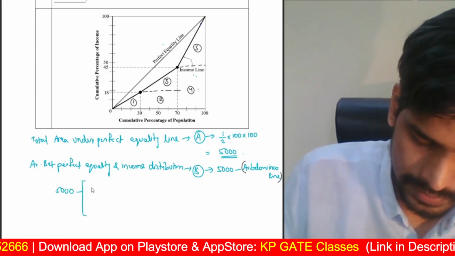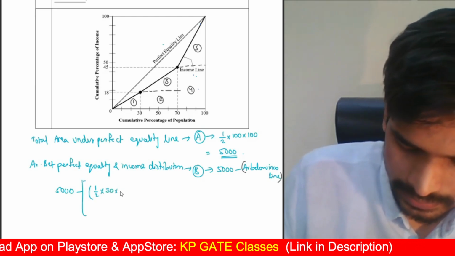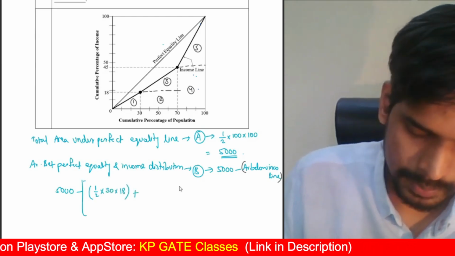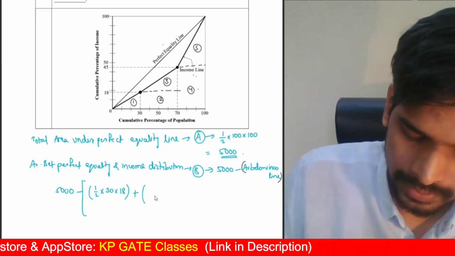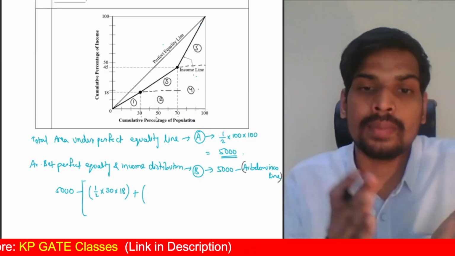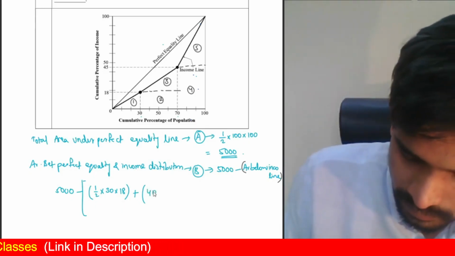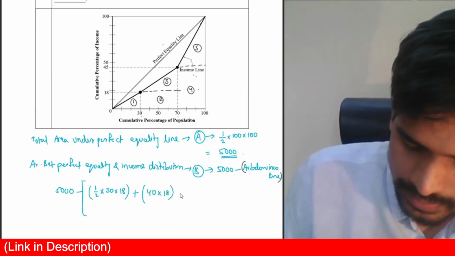First portion, it is a triangle, half into base, which is 30 units, into height, 18 units. Plus, second is a rectangle, so that is directly 70 minus 30. Total length is 70 minus 30, starting from 30, ending at 70. So that is 40. 40 multiplied by 18, that is the second part.